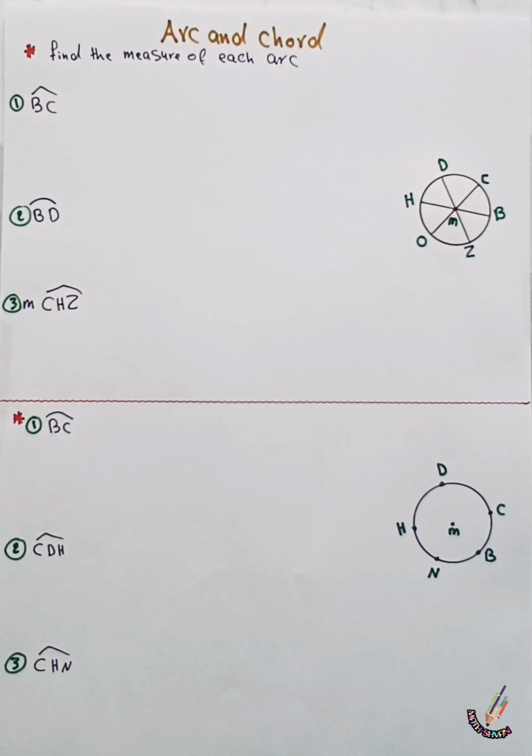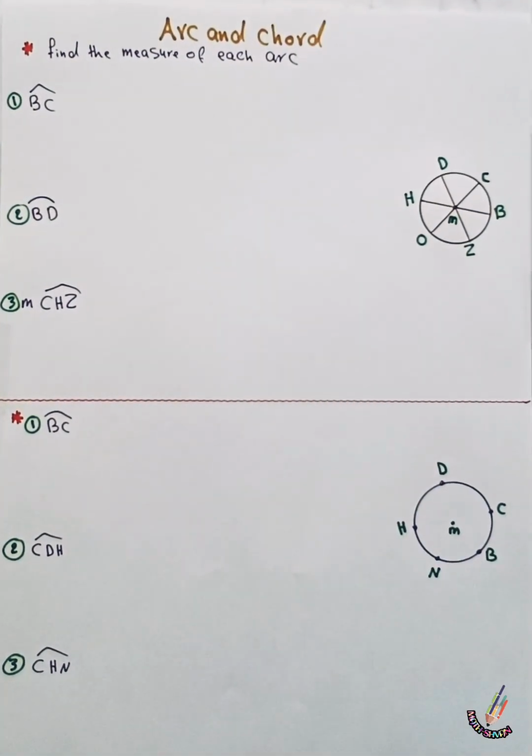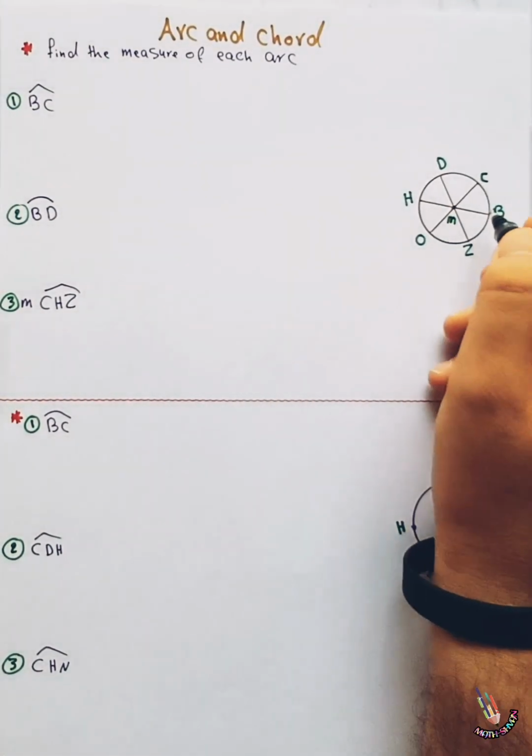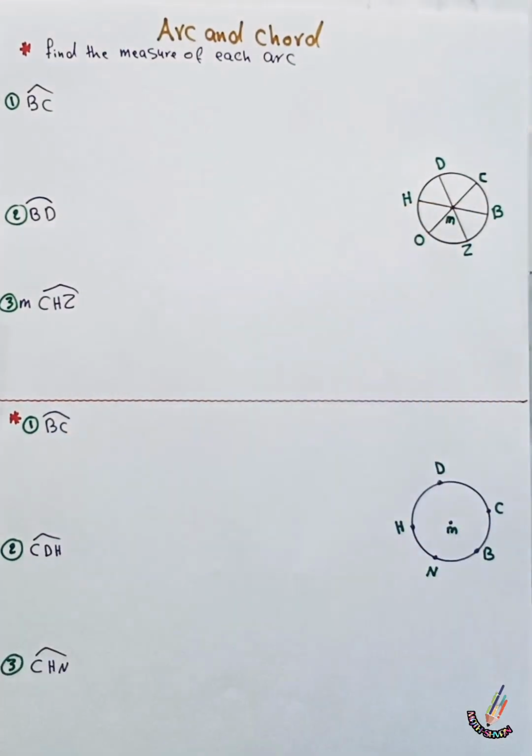Thus, the measure of a circle is 360 and the measure of a semicircle is 180. In this example, we have to find the measure of the arc BC. We have to find this measure.